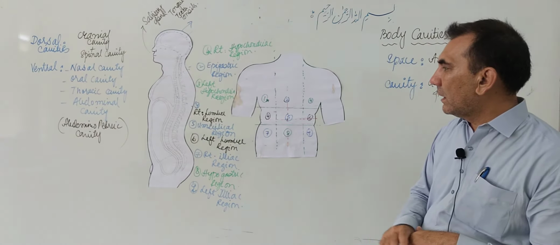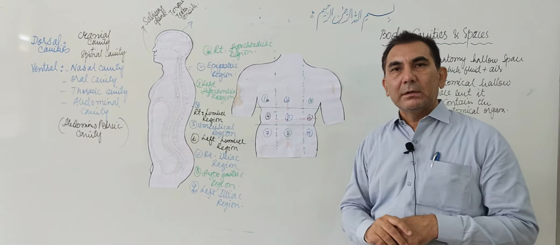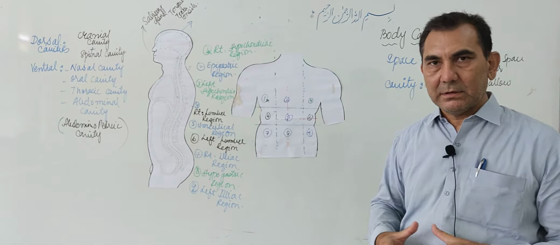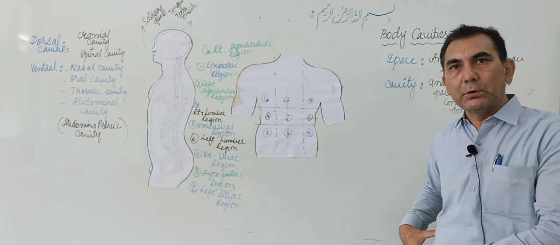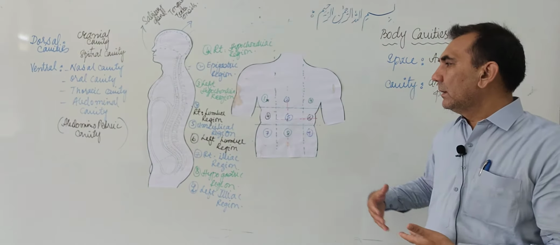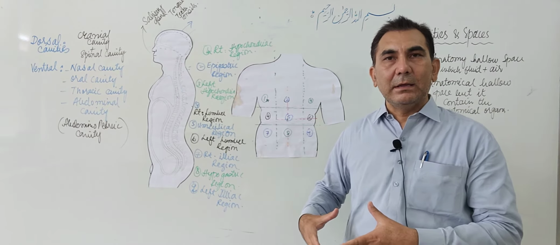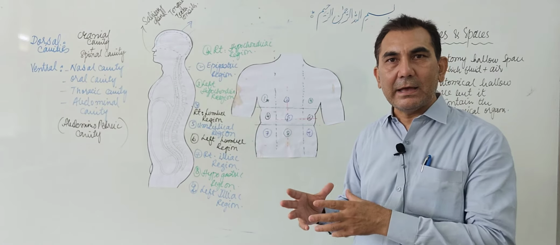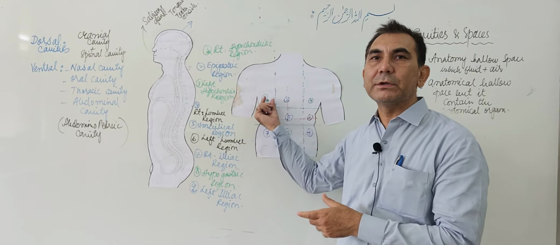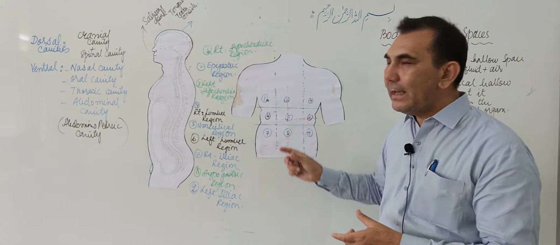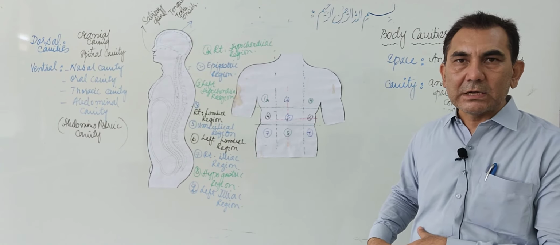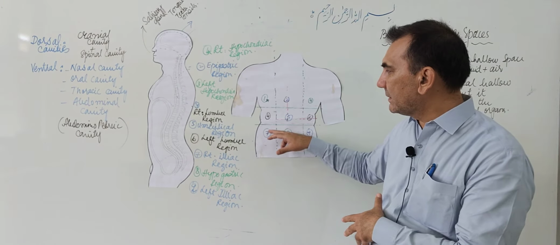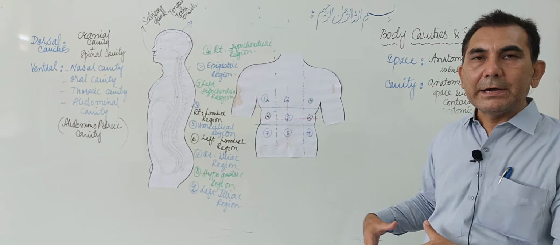Now we will go to the 7th region of the abdominal cavity, which is called the right iliac region. The right iliac region, just below the right lumbar region, contains the appendix and the cecum. The appendix and the cecum, the first portion of the large intestine, and the right ovary in females is also present. The ovary is also present in the right iliac region.